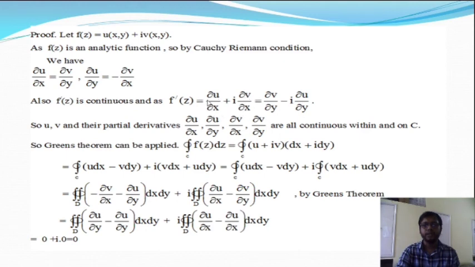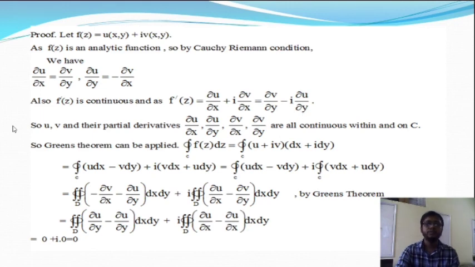Now applying the Cauchy-Riemann equations, we have del u del x equal to del v del y, and for del v del x we put minus del u del y. So f dash z is either del u del x plus i into del v del x, or it will give del v del y minus i into del u del y.